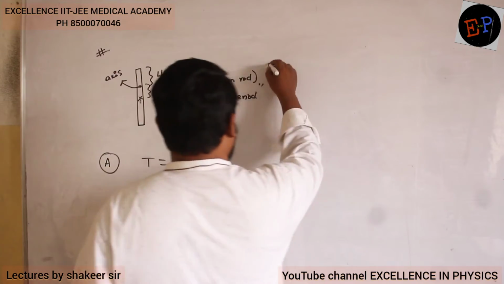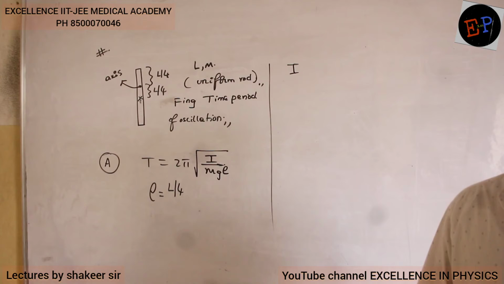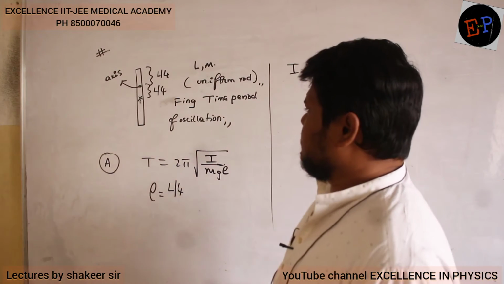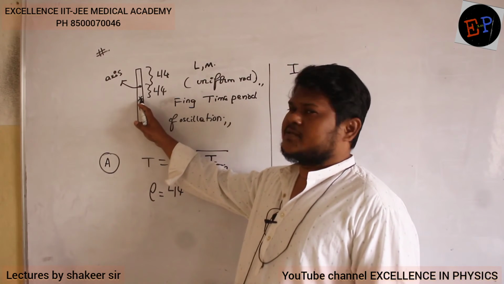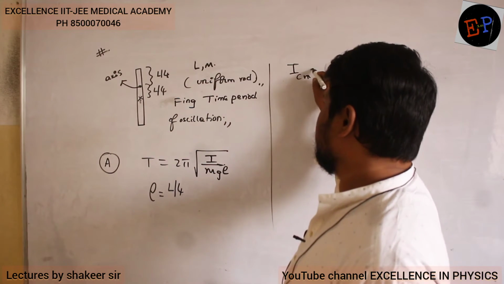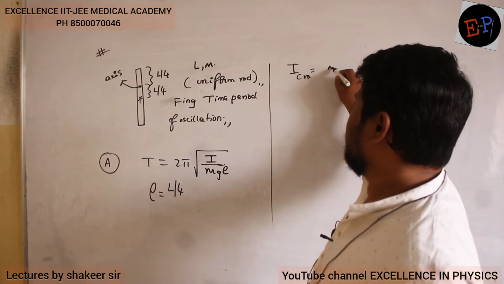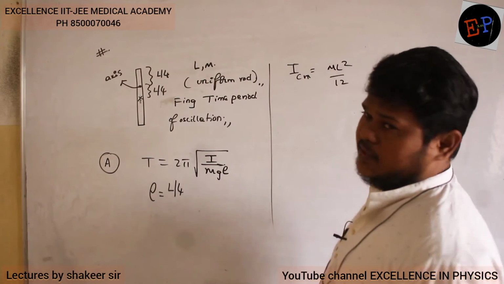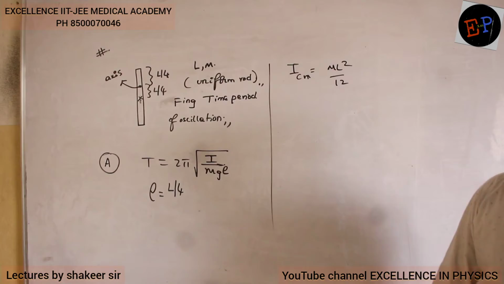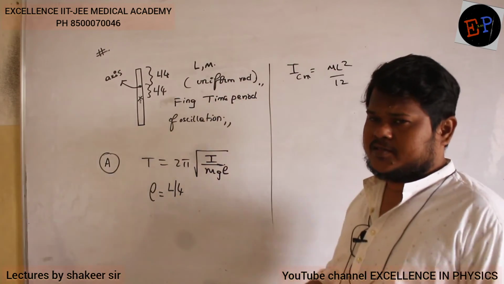Now let us calculate the moment of inertia. Moment of inertia of this rod I am supposed to calculate. See, when the axis is present at the center, what is the formula for moment of inertia of a uniform rod? ML square divided by 12. This is the equation. But is the axis present at the center? No, it is present at a distance of L by 4.